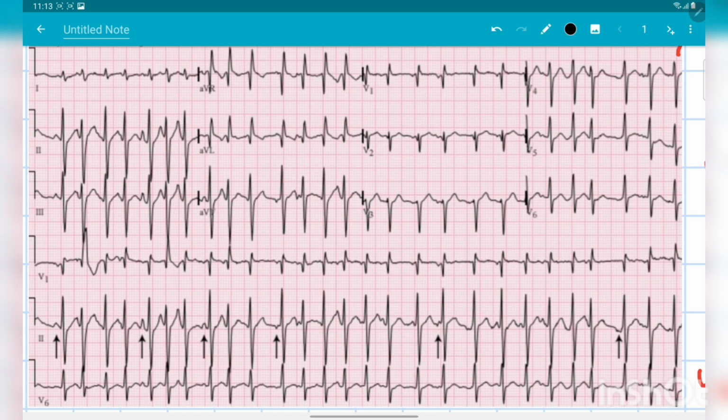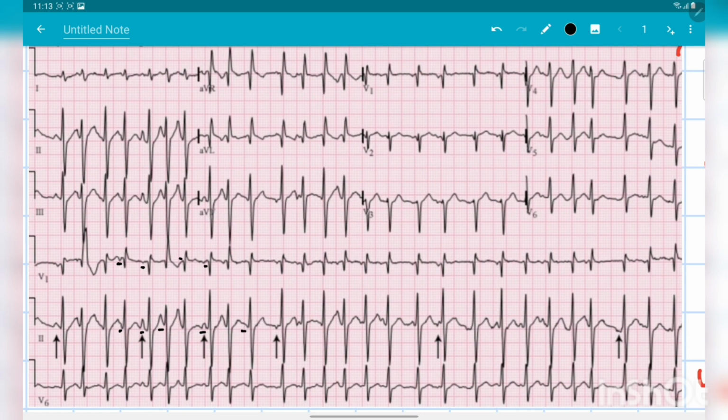Now let's see. As you can see, there is a P wave present. In every lead, before every QRS complex, there is a P wave present. Like here, there is a P wave. This is a P wave, and this is a P wave. This is a P wave. In this lead also there is a P wave, this P wave, this P wave.